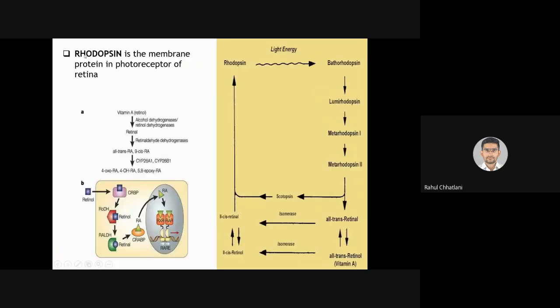Coming to rhodopsin, which is an important structure for your vision. Yes, if rhodopsin is not there, then your vision will be altered, and that is one of the main functions of vitamin A. So rhodopsin is the membrane protein in photoreceptors of the retina. Yes, the retina, the structure of the eye. Yes, if you remember physiology, the retina forms the photoreceptors.